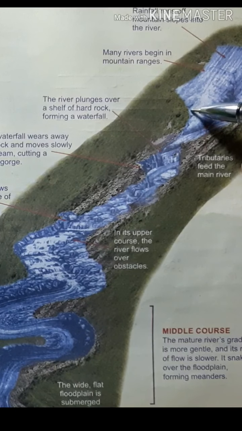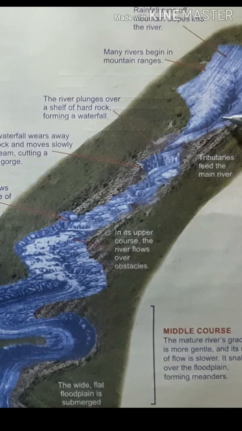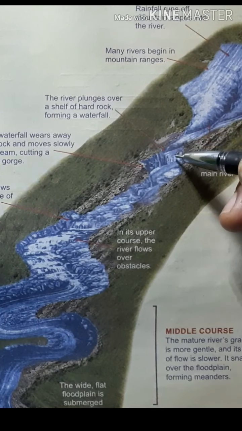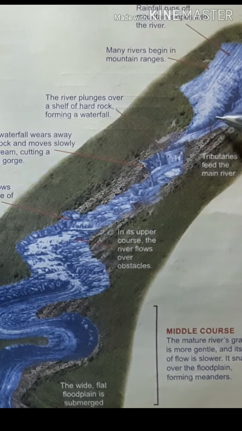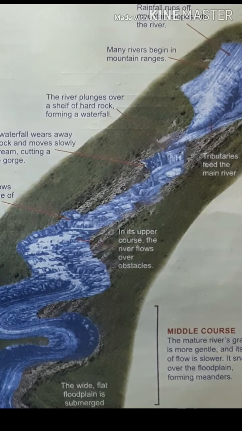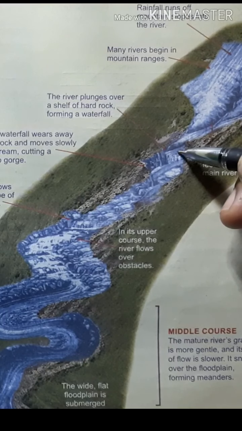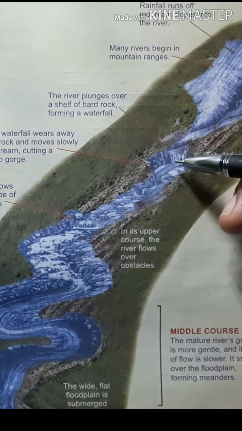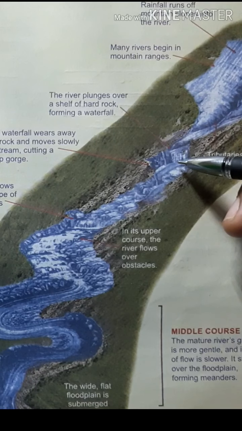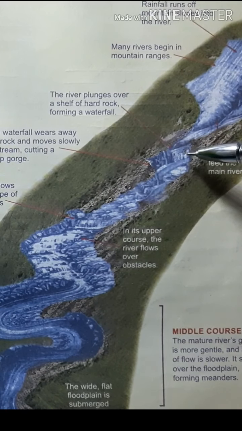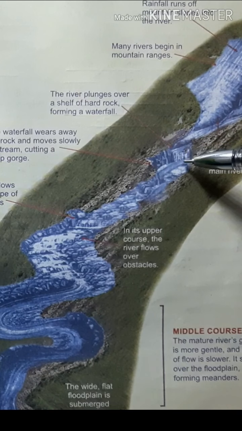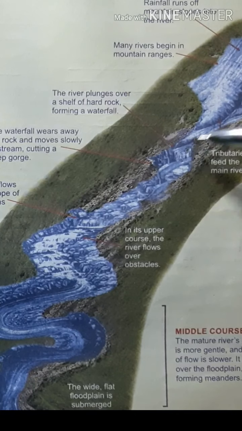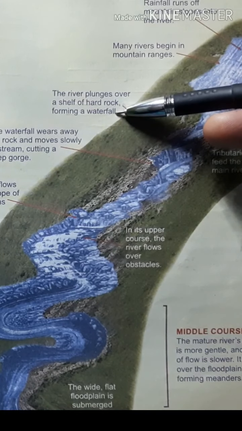Then here you can find small streams forming, and they lead to the formation of the large river. These streams are named as tributaries. They feed the main river. When the river is flowing through the hard rocks, that leads to the formation of a waterfall. Here water is falling from high altitude to low altitude. The difference between top and bottom will be high. That's why it is named as a waterfall.